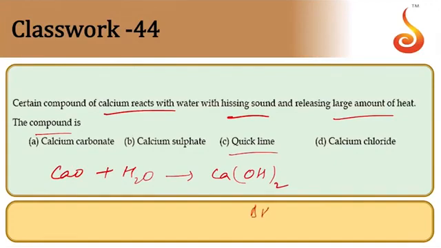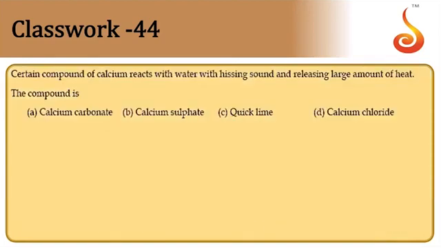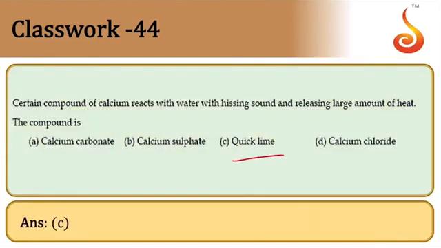And here hissing, and it gives large amount of heat, approximately 208.05 kilojoules. We need not remember the value of heat here, but it undergoes dissolution in water and produces large amount of heat during the formation of calcium hydroxide. So answer is option C. Quicklime is the answer.